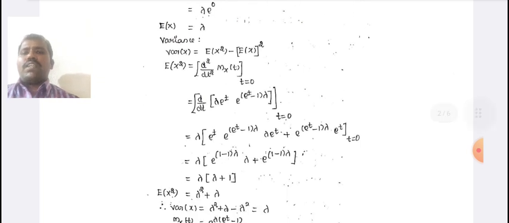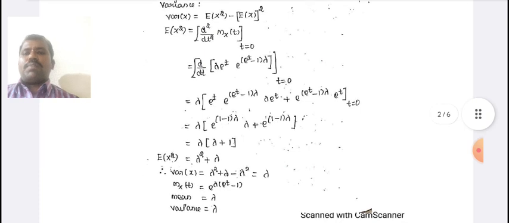That is lambda into e power t into e power lambda into e power t minus 1 into lambda e power t plus e power lambda into e power t minus 1 into e power t at t equal to 0. Lambda into e power lambda into 1 minus 1 into lambda plus e power 1 minus 1 is 0. Therefore, lambda into lambda plus 1. Therefore, E of x square equal to lambda square plus lambda.